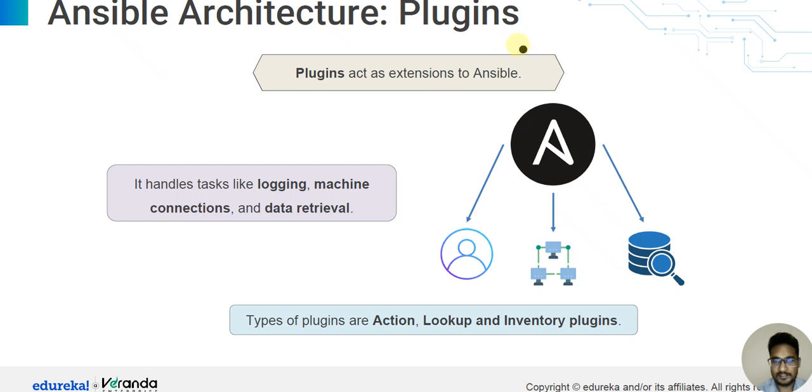Ansible architecture plugins. Plugins add extensions to Ansible. They handle tasks like logging, machine connection, and data transfer. The types of plugins are action, lookup, and inventory plugins. Ansible supports plugins.